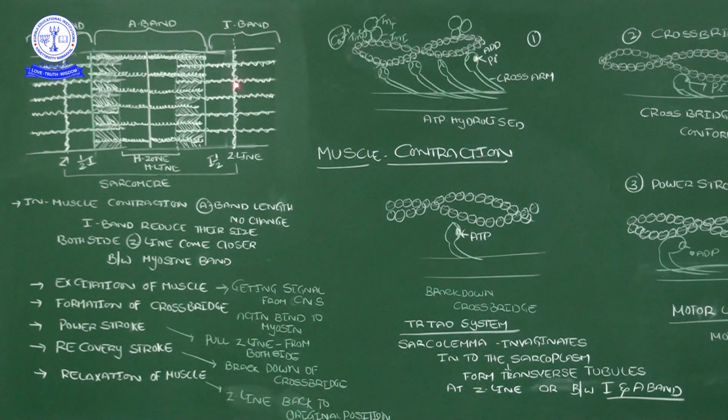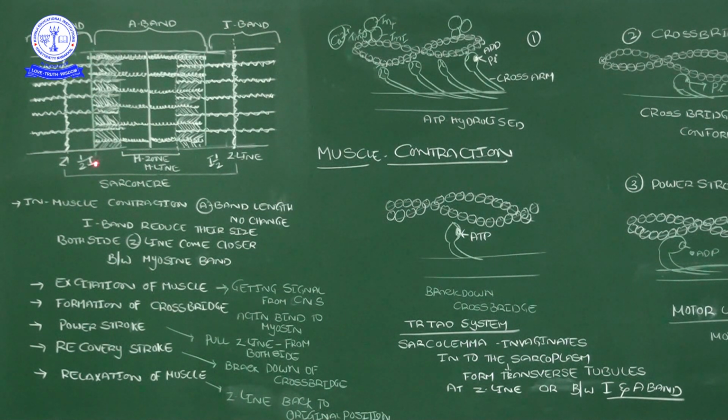So in the I band, this is the Z line, and in this I band also this is a Z line, okay. Now this is one half of the I band, correct? This is one half of the I band. Look at the pointer place: this is half of the one light band, this is one side half of the light band, right. Here I drew one green line, correct?